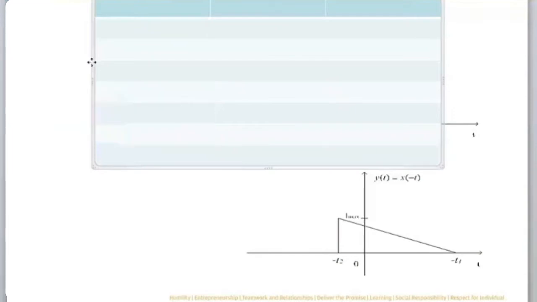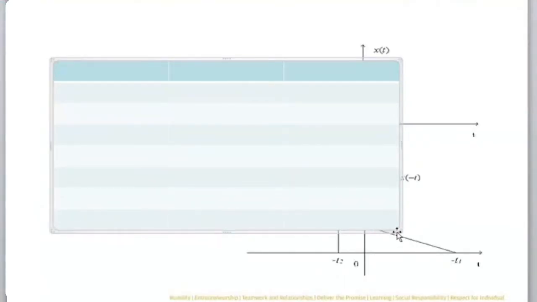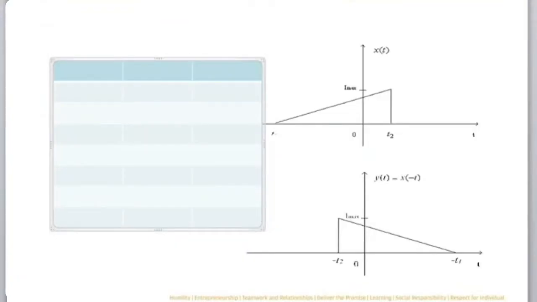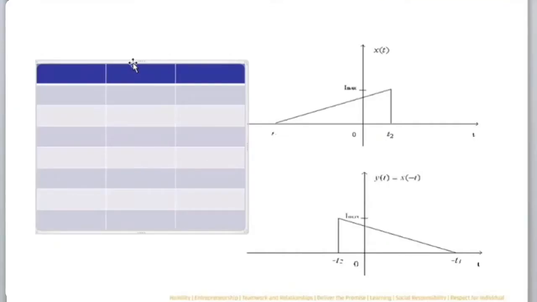In the table, this is my time t, this is x of t, and this is y of t equal to x of minus t.